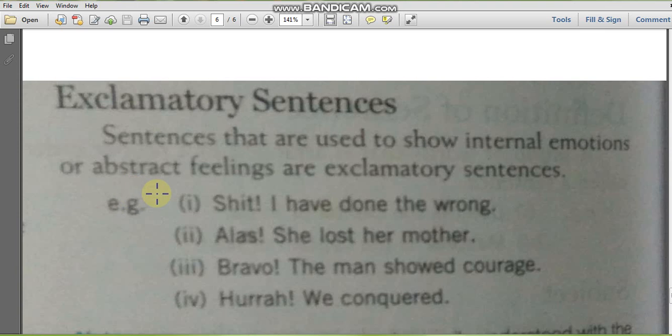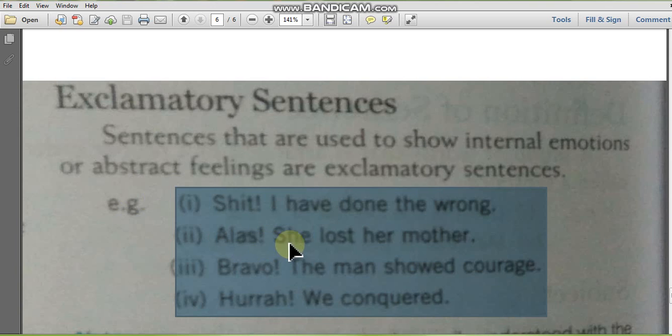See, examples are: Shit, I have done the wrong. Alas, she lost her mother. Bravo, the man showed courage. Hooray, we conquered. So dear student, do not forget to put your sign of exclamation at the end of the sentence or at the end of our exclamatory word. Be careful at the end of the sentence or at the end of exclamatory words like shit, alas, bravo, hooray.